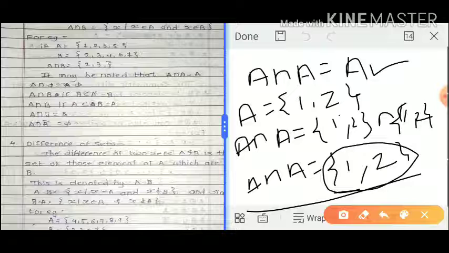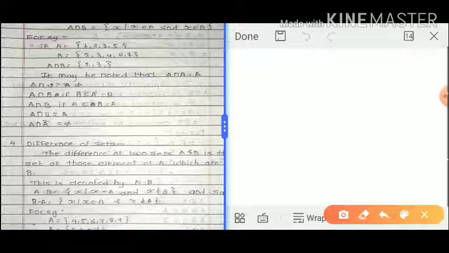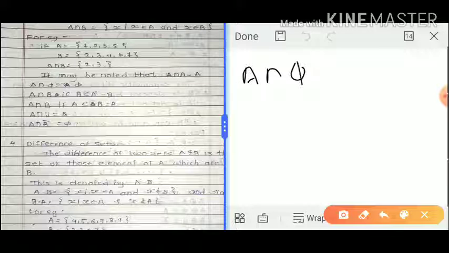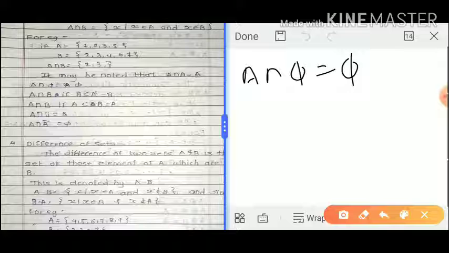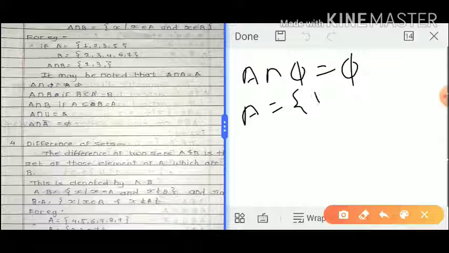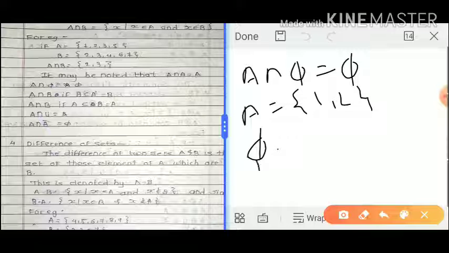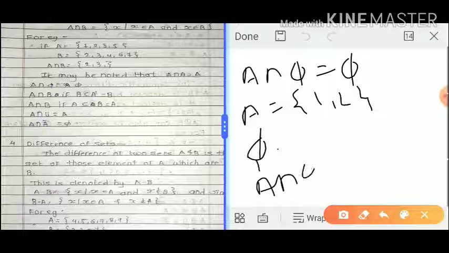Okay, second point is A intersection phi. A intersection phi is always phi, obviously, because we consider common elements in both sets. Suppose A set contains 1, 2 elements, and the second set is a null set. So what is the answer of A intersection phi?